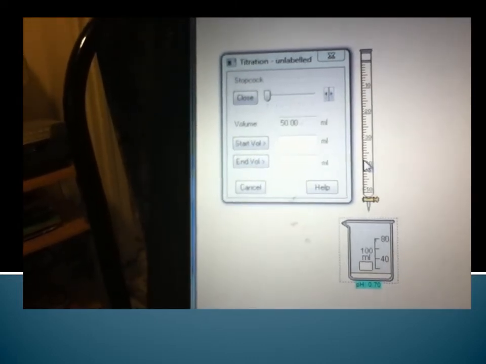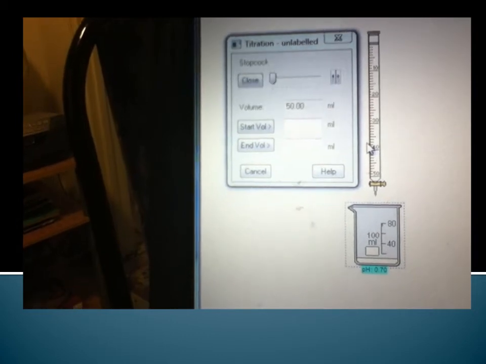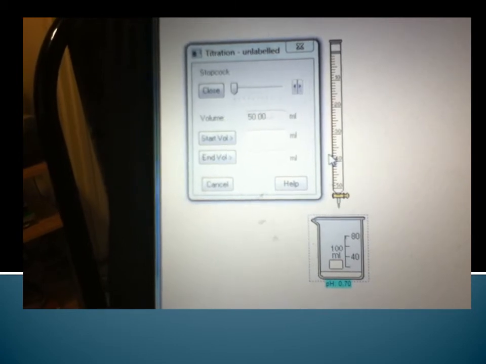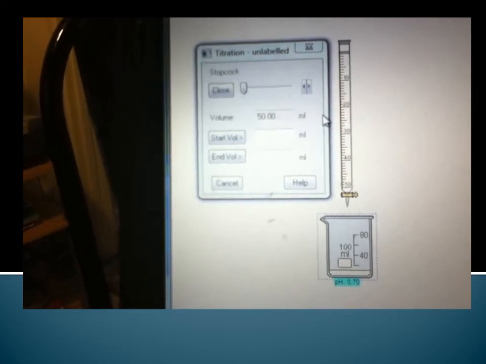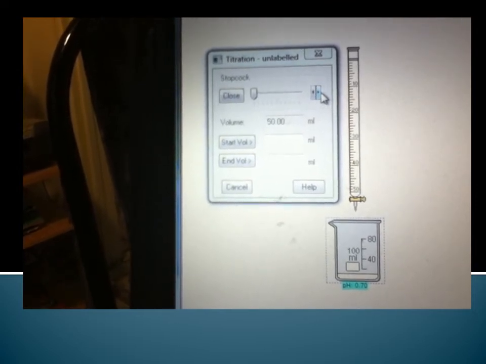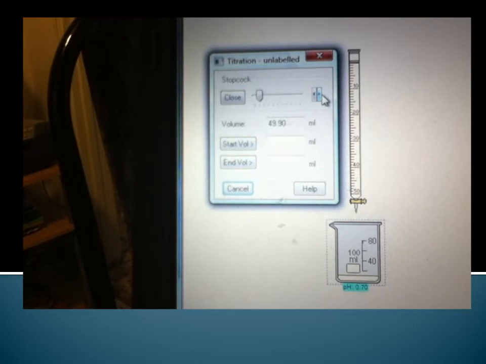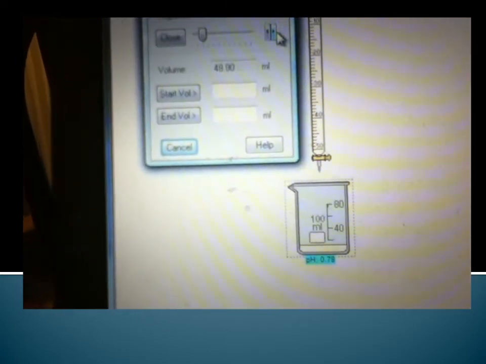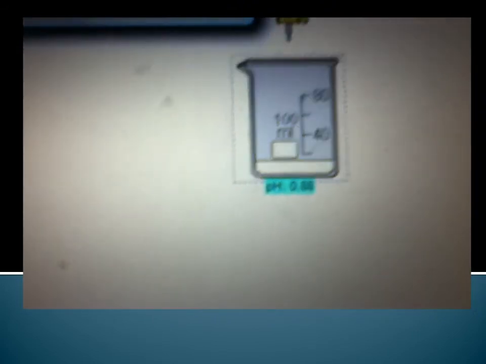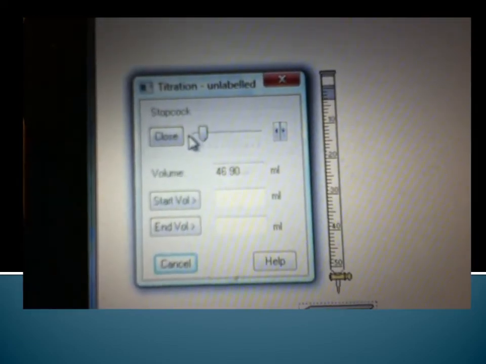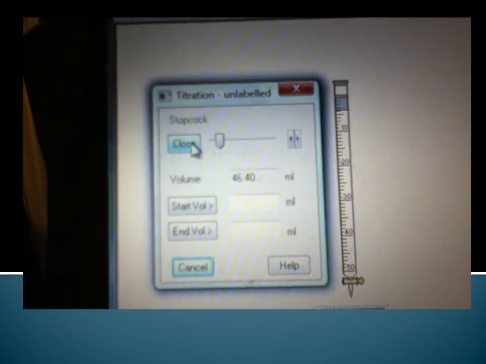Before adding any potassium hydroxide, we must record a point for 0 ml added, and then we just need to add potassium hydroxide just enough to increase the pH by 0.15. And close the burette.